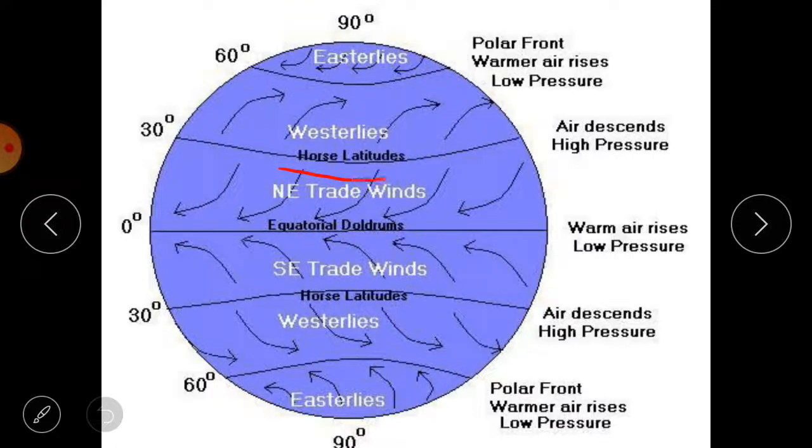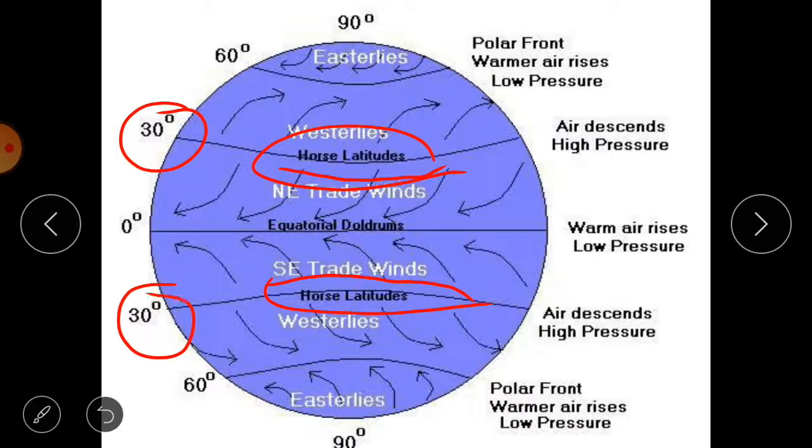Now, the horse latitude is the latitude in both hemispheres, and it lies at 30° north and 30° south. Why am I telling you about horse latitudes? Because the wind pattern that we are going to study next involves this 30° latitude. So remember, 30° latitude in the north and 30° latitude in the south are known as the horse latitudes.